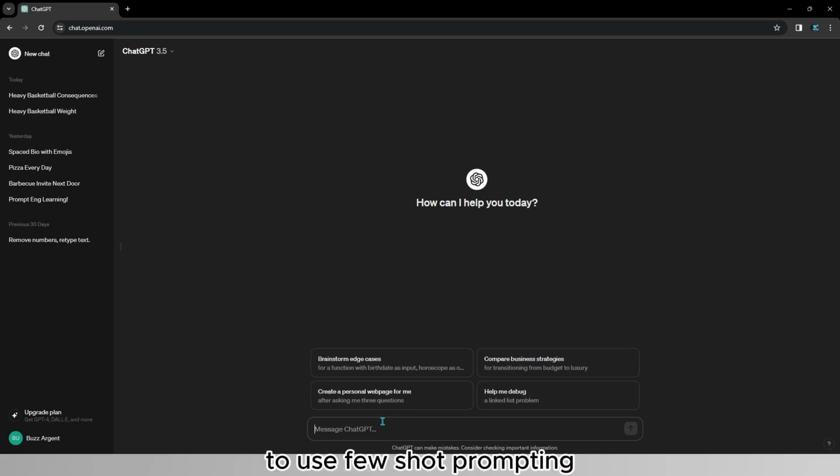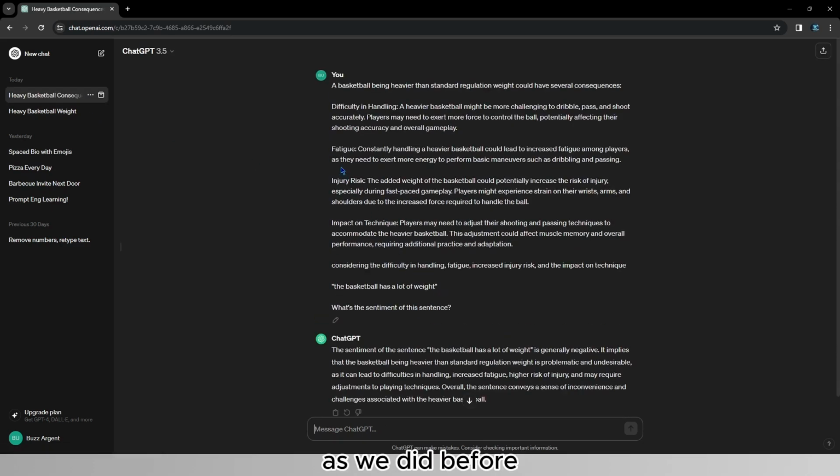Another way to use few-shot prompting is to teach something to the model from scratch. One of the first ideas that comes to my mind is if you're trying to create a book for kids or something like that. In a fictional world, you might want to create new words which have no meaning in real life. And to create these, you simply need to provide context as we did before. However, instead of providing real context, you're going to provide fake context.